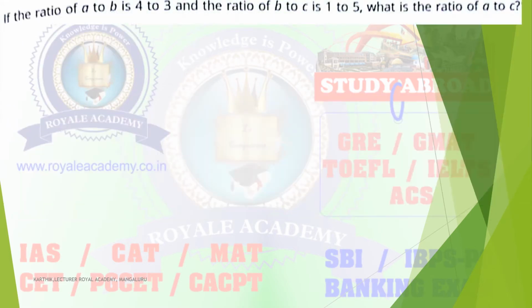Next question: if the ratio of A to B is 4 to 3 and the ratio of B to C is 1 to 5, so two ratios are given, what is the ratio of A to C? From this you have to determine the ratio of A to C. This is a ratio type of problem. These are the options for A to C.